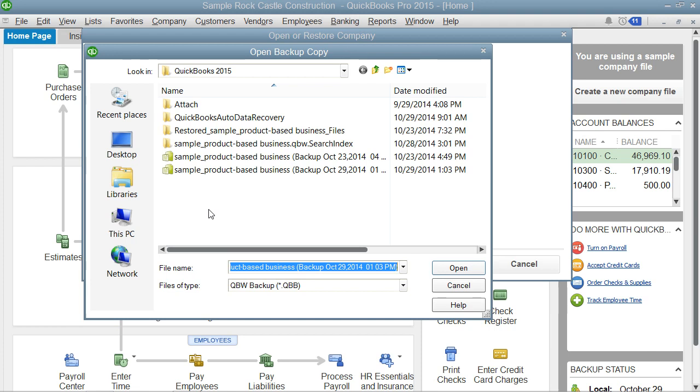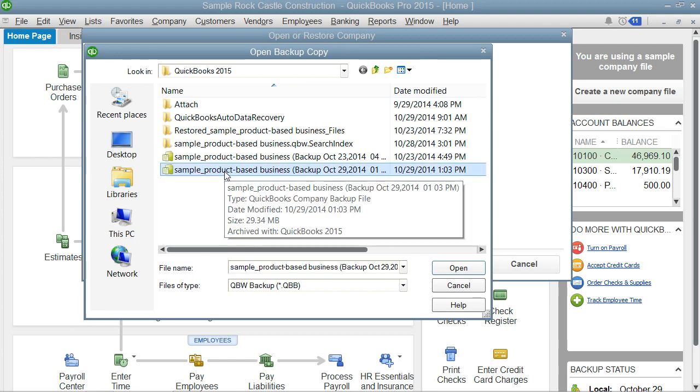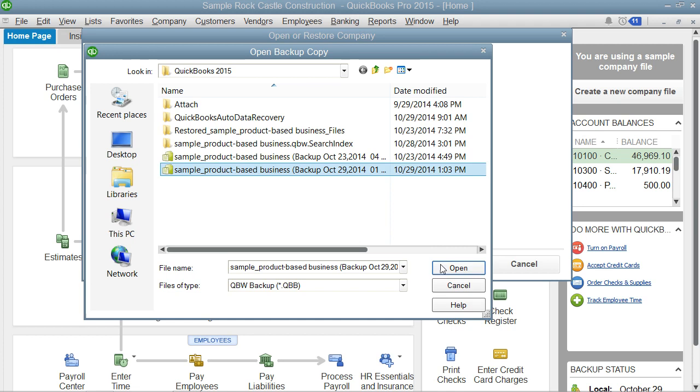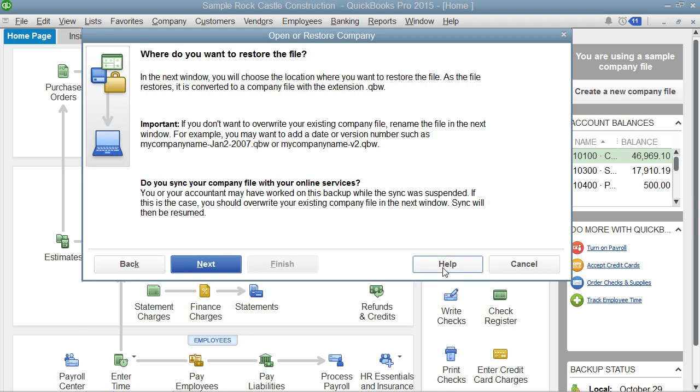QuickBooks will next open the Open Backup Copy dialog box. Use this dialog box to navigate to and then select the local backup copy that you want to use for the restore process. Once you have selected the file to use, click the Open button within the Open Backup Copy dialog box to return to the Open or Restore Company window. The Open or Restore Company window will then display the Where do you want to restore the file screen.